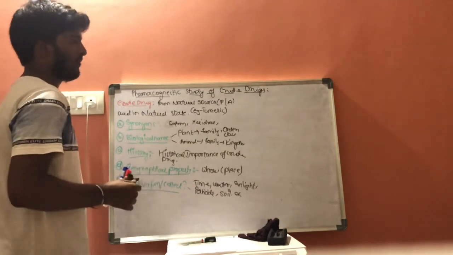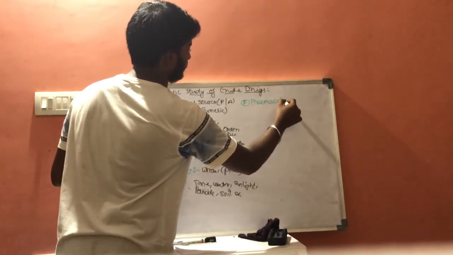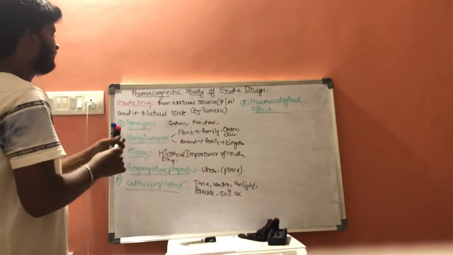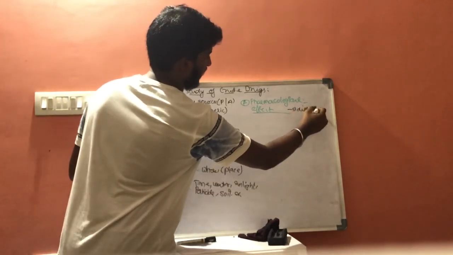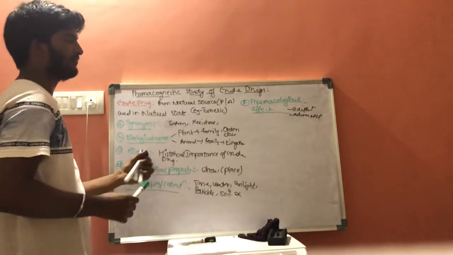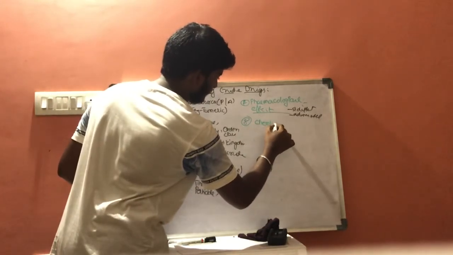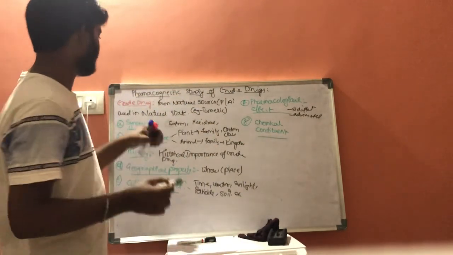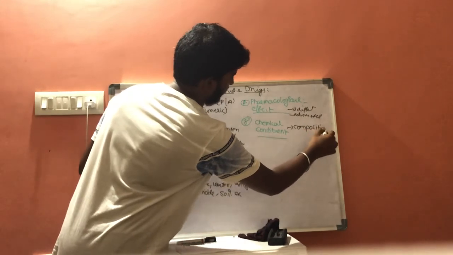And the next one is pharmacological effect. This will explain the pharmacological effect of the crude drug, that is, side effects or adverse effects. And the next one explains chemical constituents, the chemical substances present in the crude drug. It explains the composition.